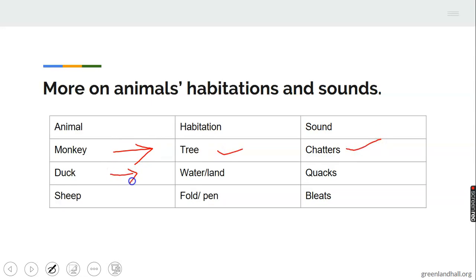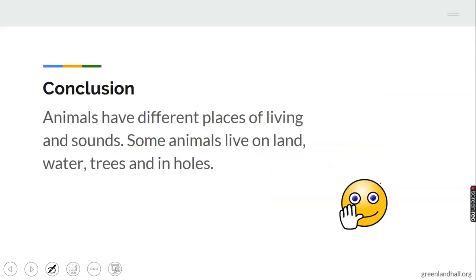We have the monkey. The monkey lives on trees, and it chatters. We have the duck. Ducks live in water. They also live on land. Then the quack. That's the sound they make. Then we have the sheep. The sheep live in fold or pen, and then they bleat. That's the sound that they make.